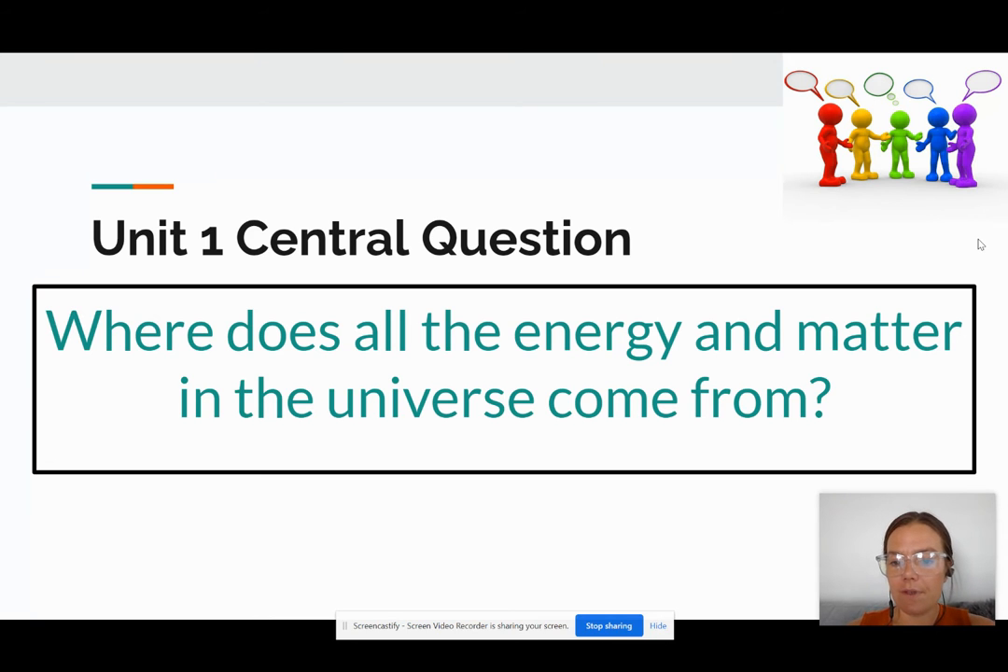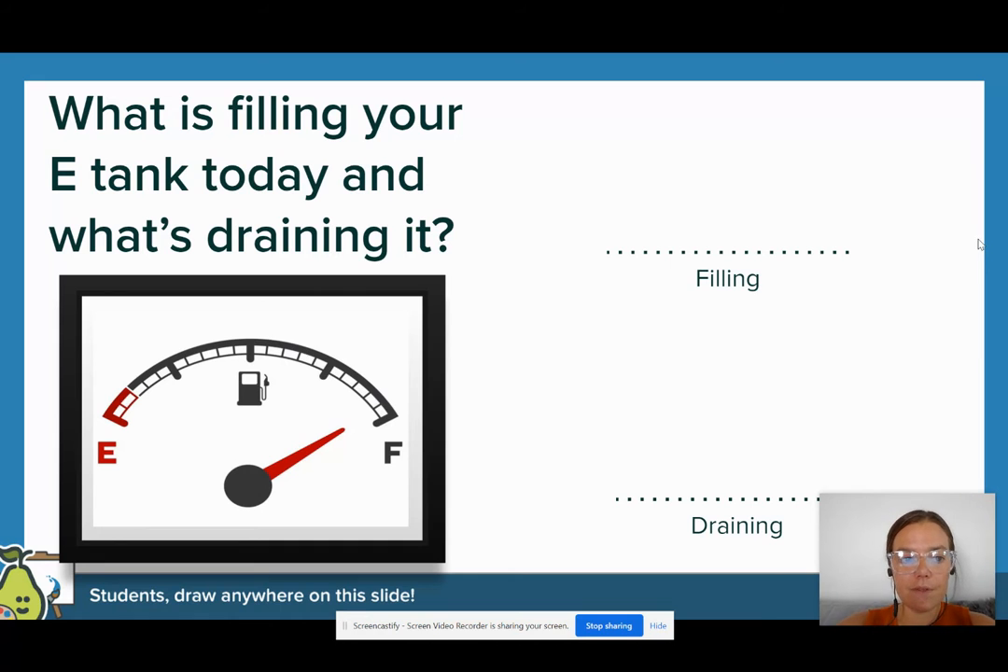So before we get started on this lesson, let's start with this. What is filling your tank today? What is draining your tank today? So for example, things that were filling my tank today, I got to see some friends yesterday that I don't regularly see, and the sun is shining. Things that are draining, I didn't sleep super great, and I'm not looking forward to having to sit inside and work all day. So what is filling your tank and what is draining your tank?